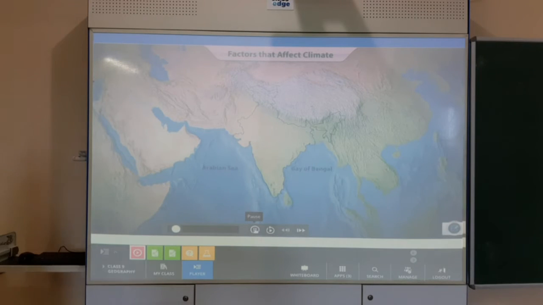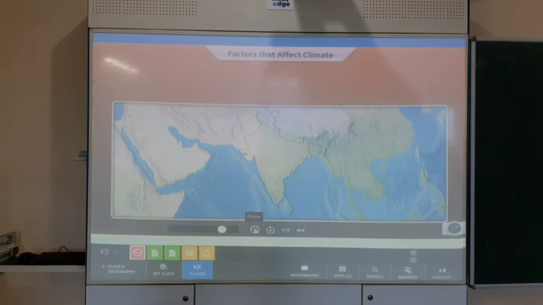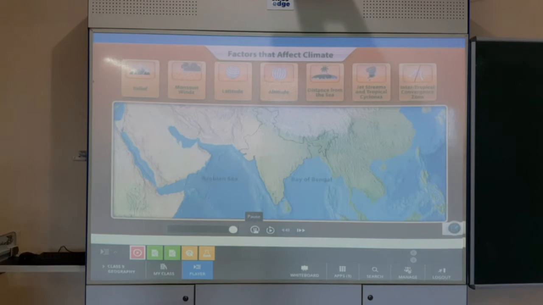The climate of India varies greatly from place to place. For instance, the extreme climate of Delhi is very different from that of Mumbai, which experiences moderate temperatures throughout the year. Let's look at some of the factors that affect the climate of India.